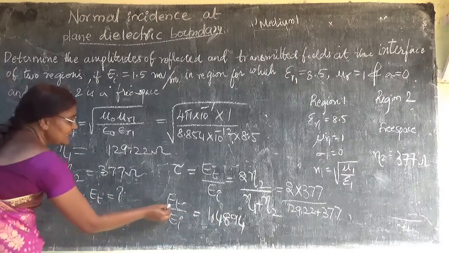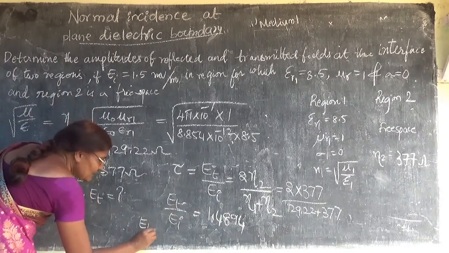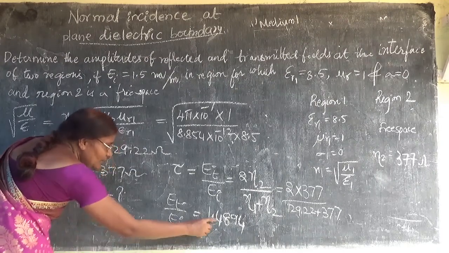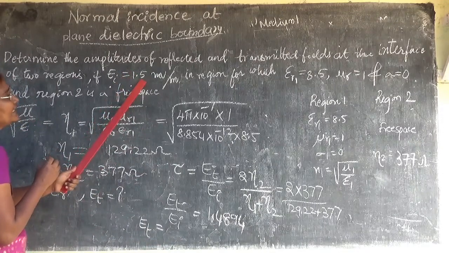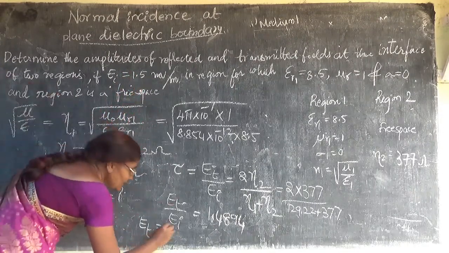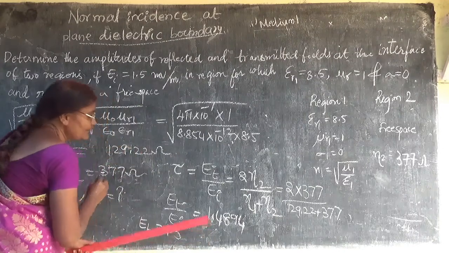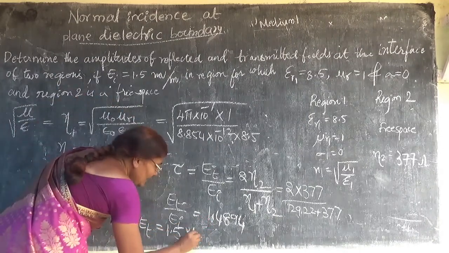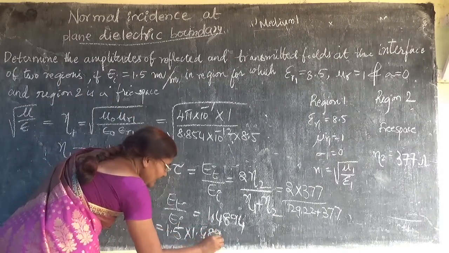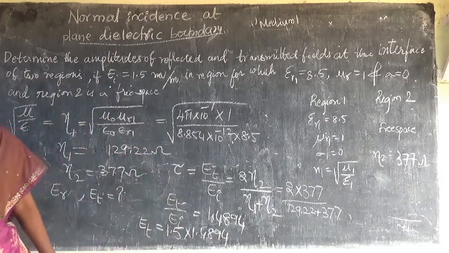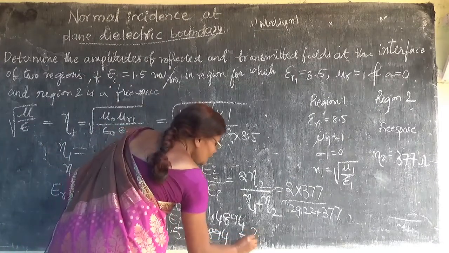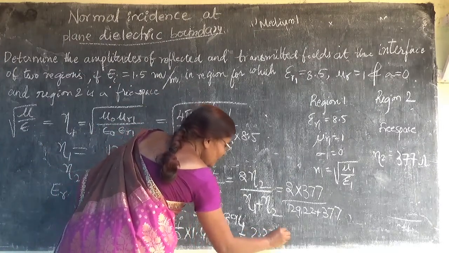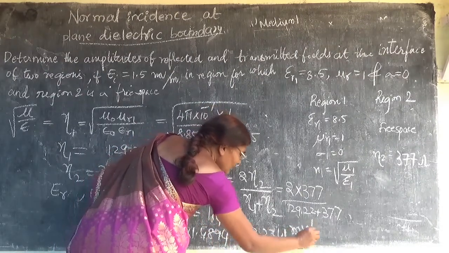Next, what is ET? ET is equal to EI into 1.4894. What is EI? EI is given as 1.5. So this is 1.5 into 1.4894 and the answer will be 2.2341 millivolts per meter.